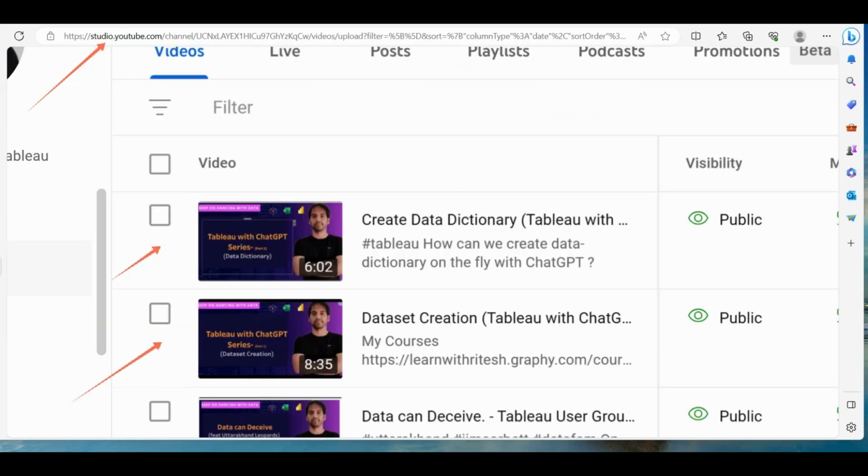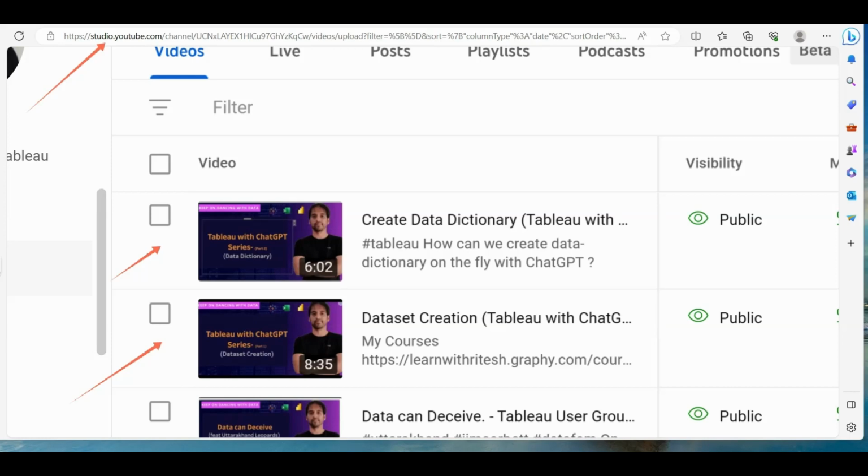So what is the agenda for today? As you know, our Tableau with ChatGPT series is going on. This series will help you to understand how much ChatGPT, this new AI technology, will help you. This helps you to prepare for the Tableau Pulse feature that will come in the future as far as Tableau is concerned. And today we are going to talk about the third part, which is the real deal now,